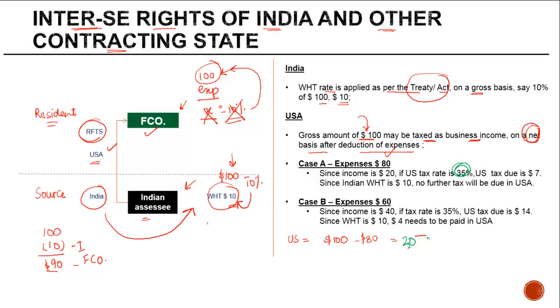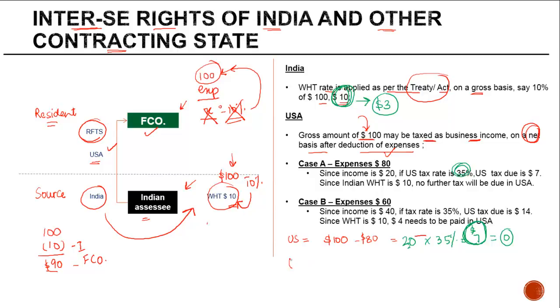So 35% of 20 gives you $7. So in US, the total tax which is payable is $7. But against this, there is already a withholding tax of $10 in India. Assuming the foreign tax credit is available, there will be no further tax which has to be paid in US. On the contrary, there is an excess withholding tax of $3 which has been levied by India.